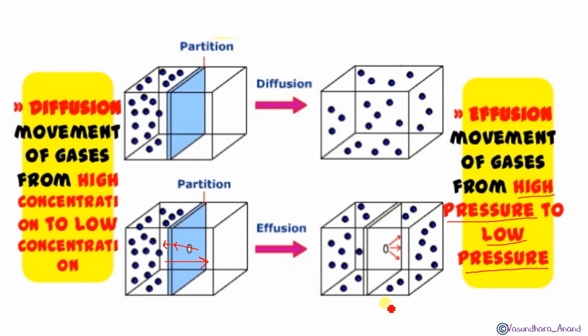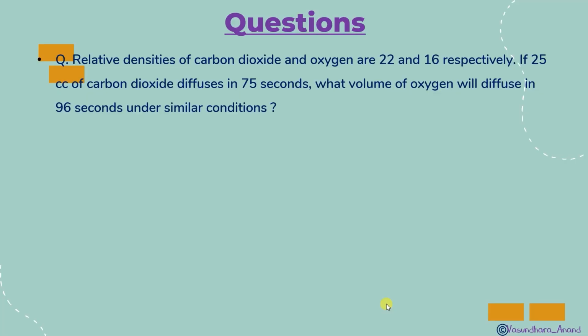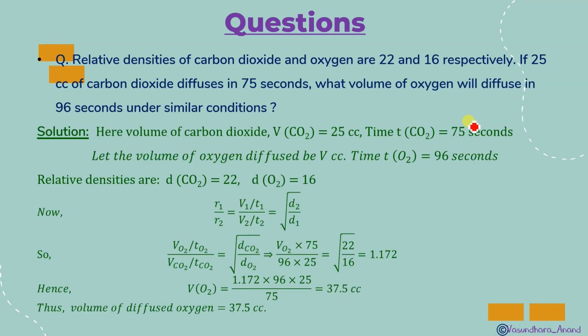So let's move to the next part, that is the question, which is written over here. Relative densities of carbon dioxide and oxygen are 22 and 16 respectively. If 25 cc, meaning cubic centimeters, which is the volume unit, of carbon dioxide diffuses in 75 seconds, what volume of oxygen will diffuse in 96 seconds under similar conditions? So what is given: densities and times are given, one volume is given and one is asked. So you know the formula.